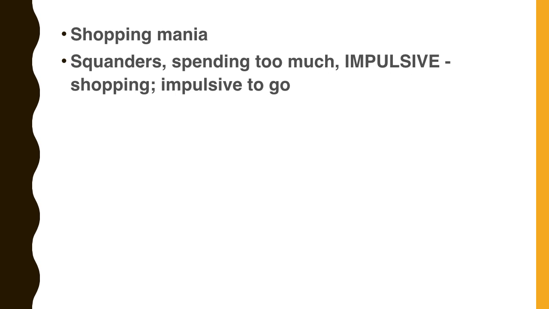Shopping mania. My wife has shopping mania, or my husband has shopping mania. Can you suggest some related rubrics specifically for this condition? Squanders, spending too much, that's one rubric. Squanders means wasting money, spending too much. Another rubric, impulsive shopping, impulsive to go. That is a shopping mania. Mind impulsive shopping, impulsive to go.